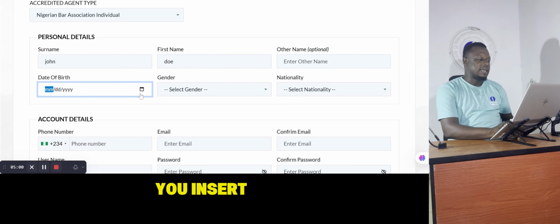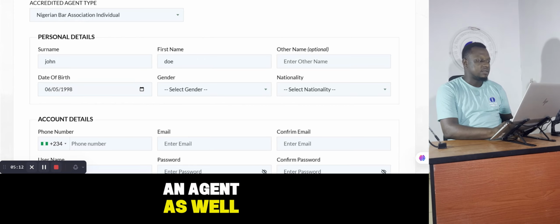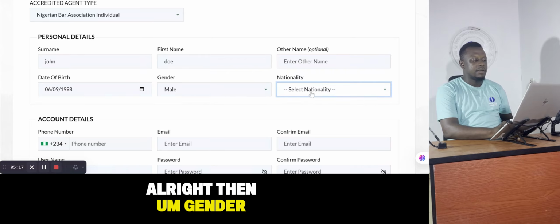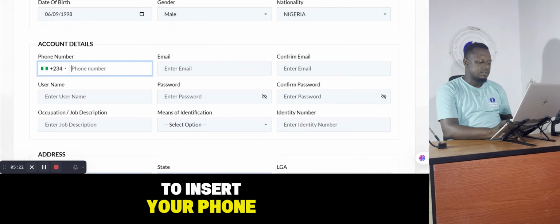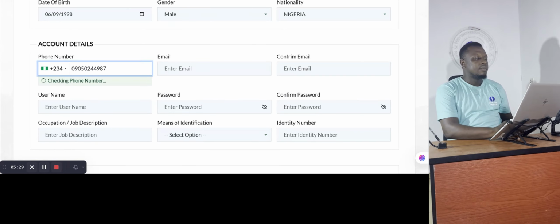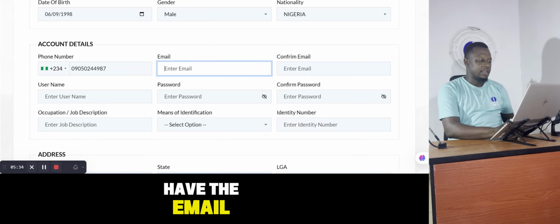Then you insert your date of birth. As standard, you must be above 18 years before you can become an agent as well. Then gender, nationality. Then you proceed to insert your phone number. So let's just do this. It's checking the number for availability. Good. Then we now have the email.